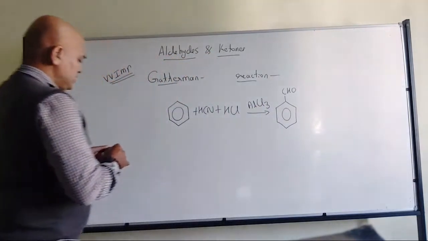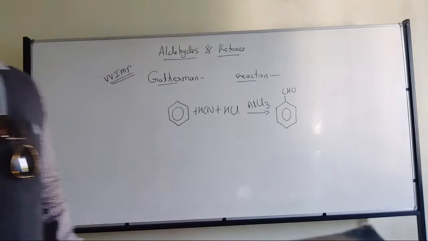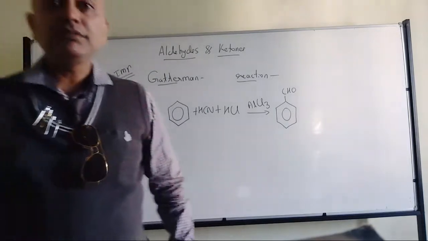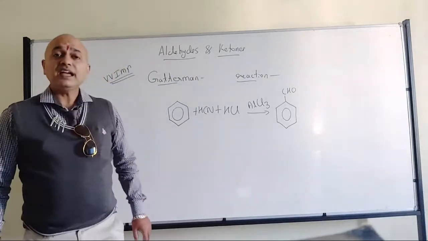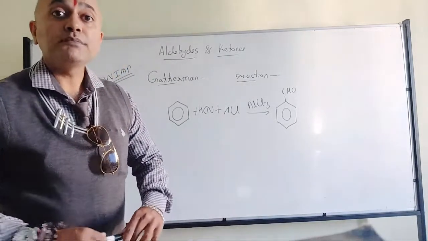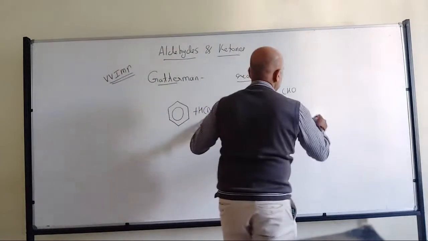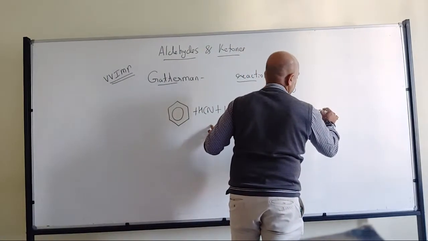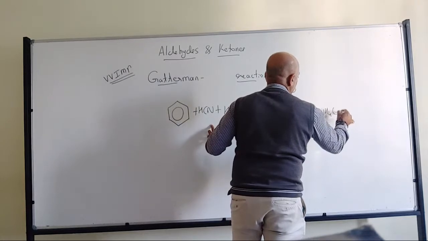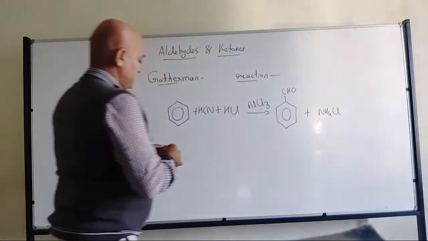All the other conditions will be the same. Yes, it will be the nitrile carbon. That means this one. The nitrile carbon will be the source of the carbon. That is HCl, hydrogen cyanide. So another product can be ammonium chloride.